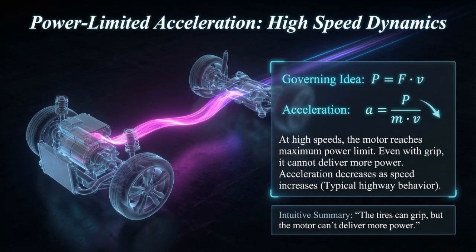This behavior is commonly observed during highway driving, where vehicles accelerate more slowly at higher speeds. Unlike low-speed operation, where acceleration is limited by tire grip, high-speed acceleration is limited by available motor power. So, the limiting factor shifts from road traction to motor capability as vehicle speed increases.